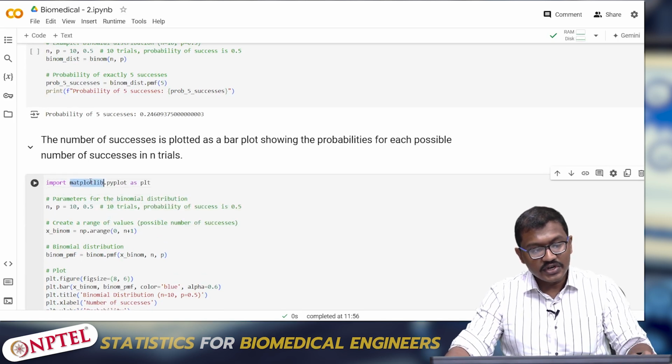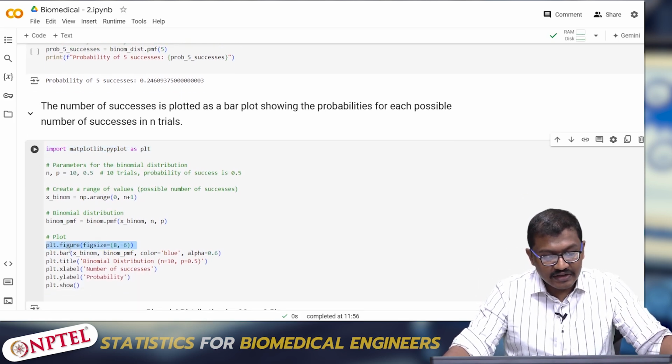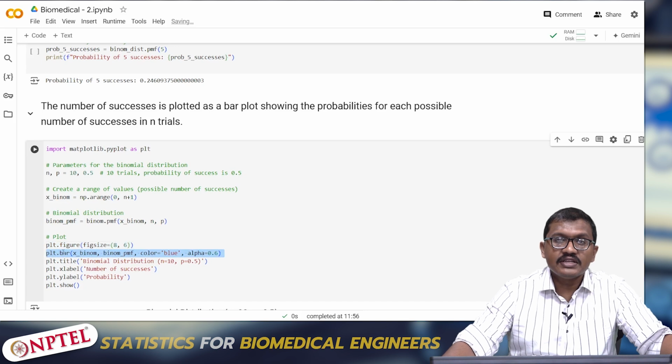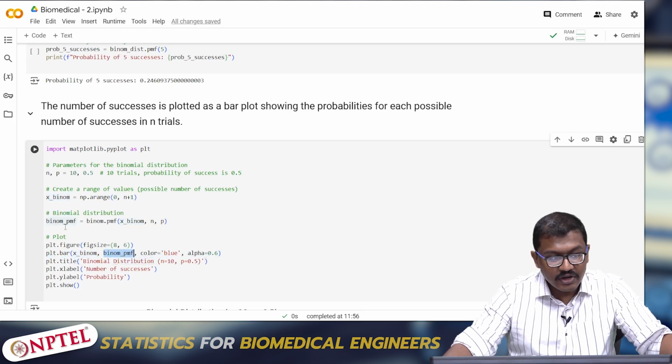First you need to run this and then keep it as it is. plt.figure creates a figure of size 8,6, height of 8 and width of 6. plt.bar creates a bar graph with the x of binomial, that is x_binom, and the y of the probability mass function.